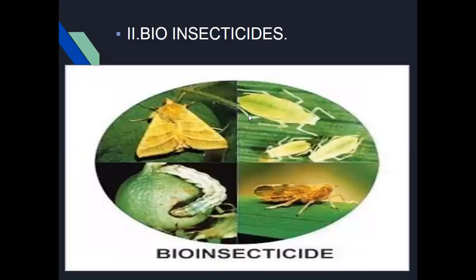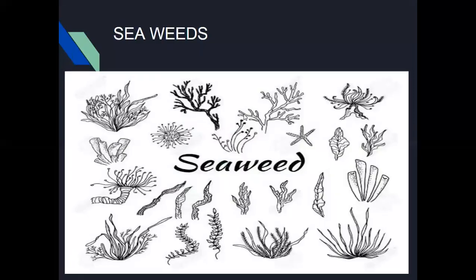And the next one, bioinsecticides. Before bioinsecticides, seaweeds. The seaweeds are also used as biofertilizers. Rhodophyceae algae and chlorophyceae algae contain a majority of nitrogen in the formation of their bodies, the thallus.